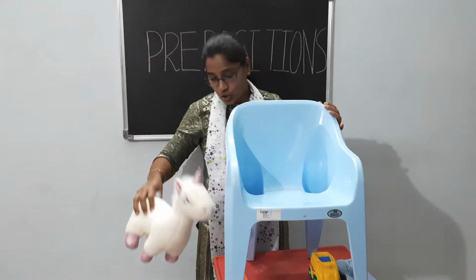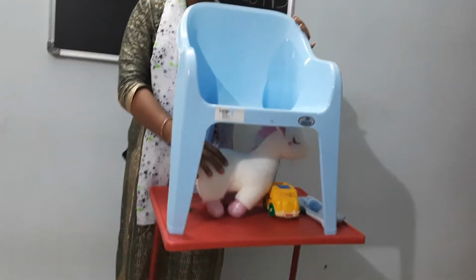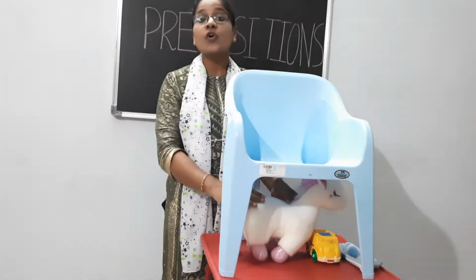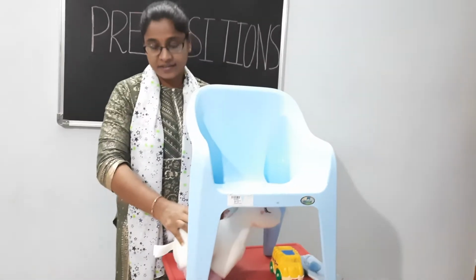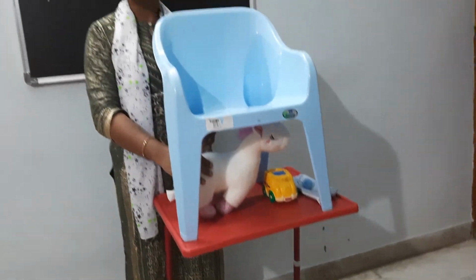Now where is the unicorn? Unicorn is under the chair. So with the help of prepositions we can know where the position is. Now we can know where the unicorn is. Unicorn is under the chair. So here the preposition is under. On, under. Okay children, here the prepositions are